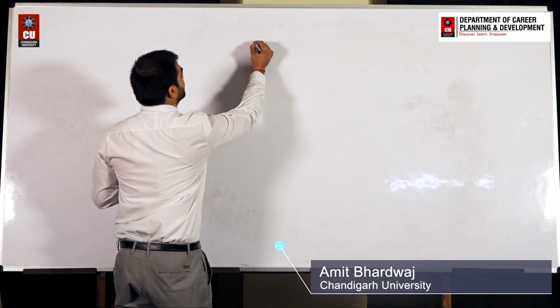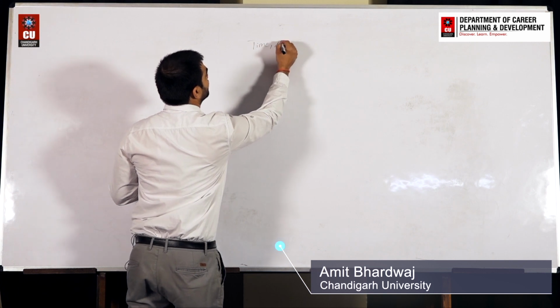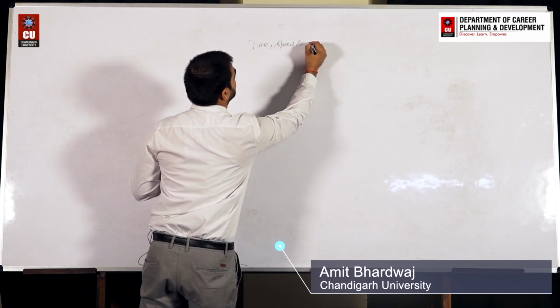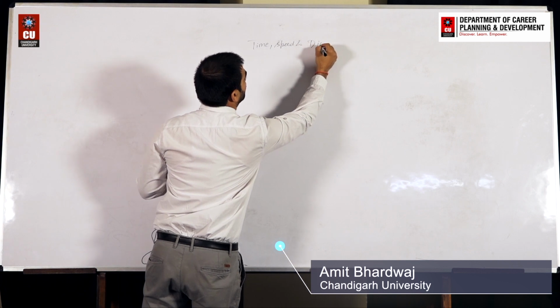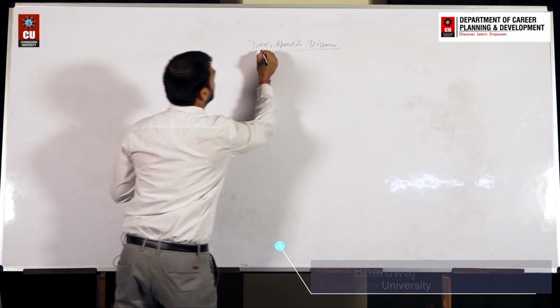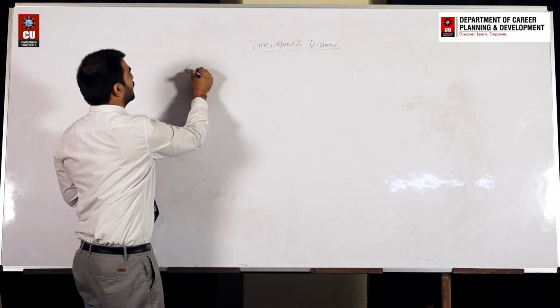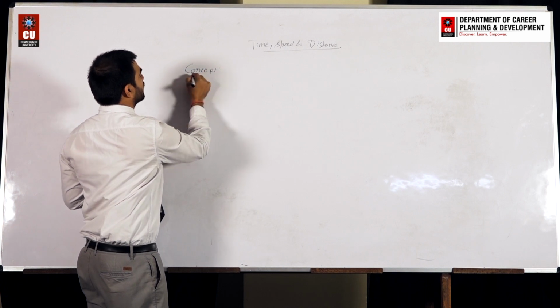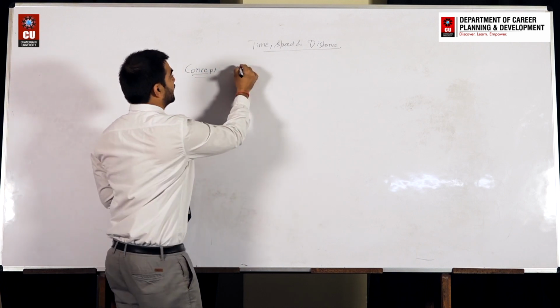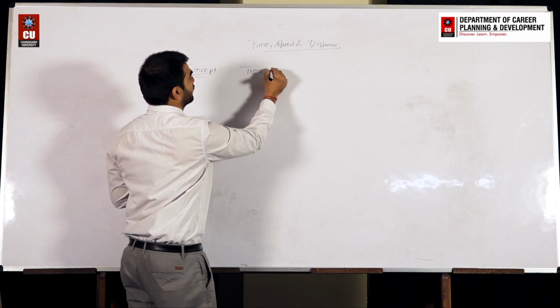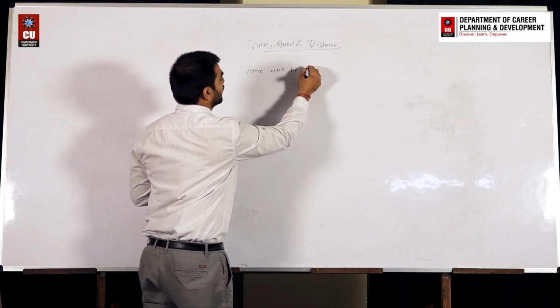Okay. So basically we will study this chapter through 3 or 4 concepts, right? Let's say concept number 1. Concept number 1 is when time will be the same. What does it mean? It means,